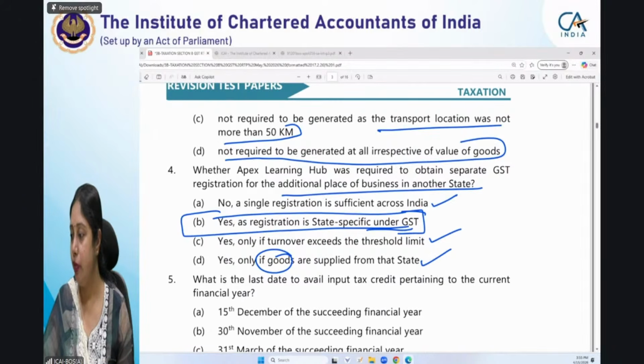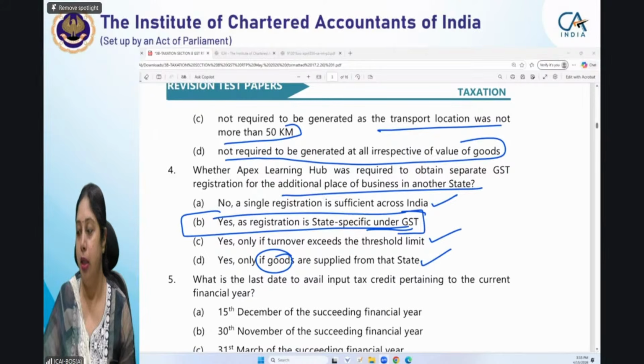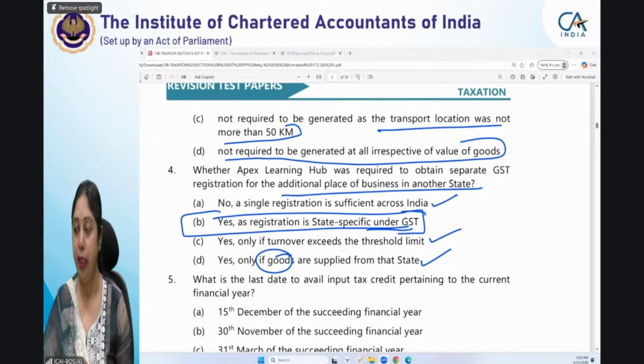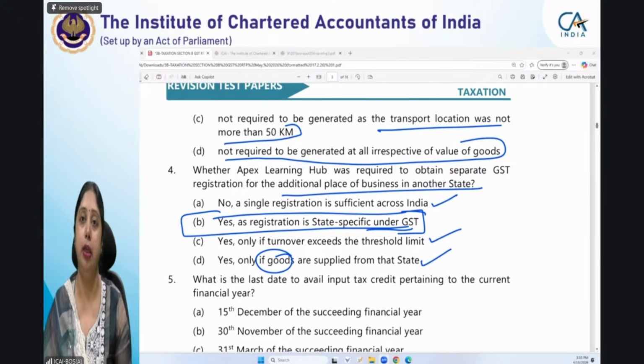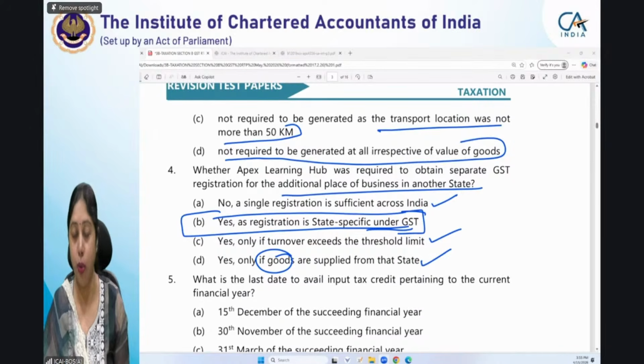Jaya, but if we are making only intra-state supplies in multiple states, if you are only making intra-state supplies, and you are supplying goods intra-state from different states, multiple states, then what will happen? Your threshold will exceed to 40 lakhs. Only that will be the difference. But you have to take registration in each of the states.